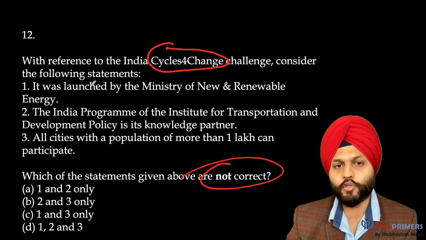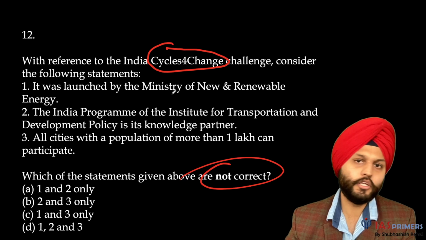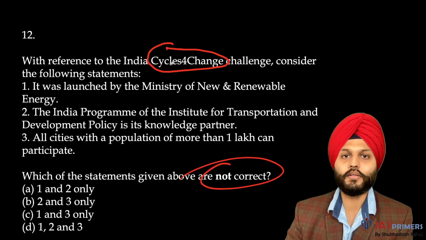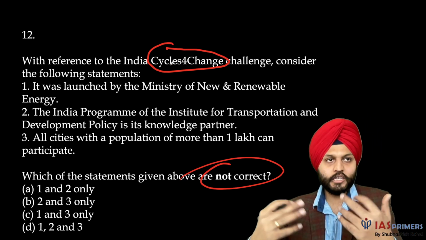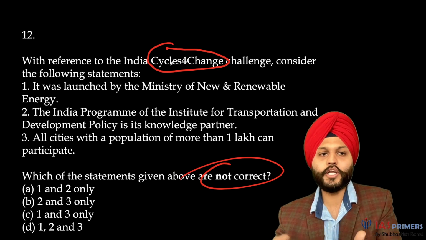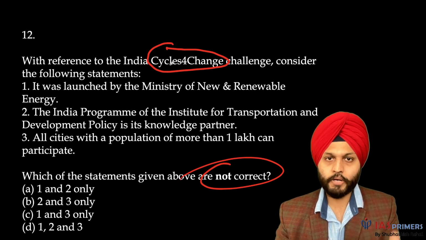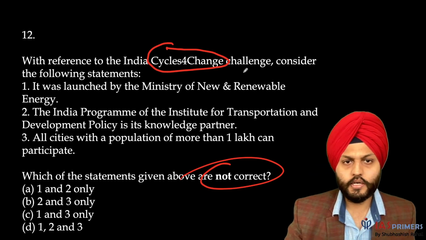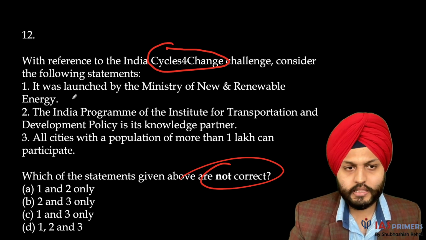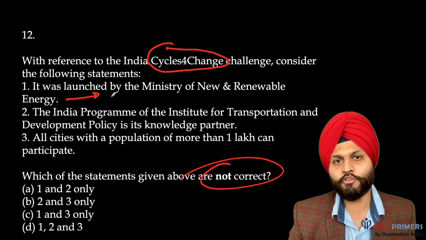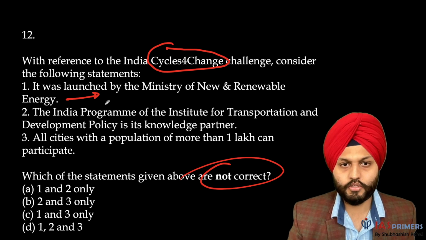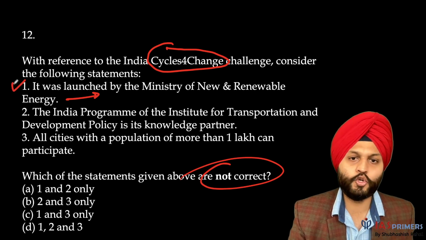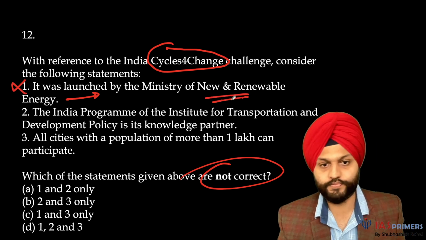It was launched by the Ministry of New and Renewable Energy. That's not their domain. Having cycle tracks, promoting cycles, it's not new and renewable energy. Biogas maybe, but not this. It's basically the domain of the Ministry of Urban Development. They will be looking into this, not new and renewable energy for sure.